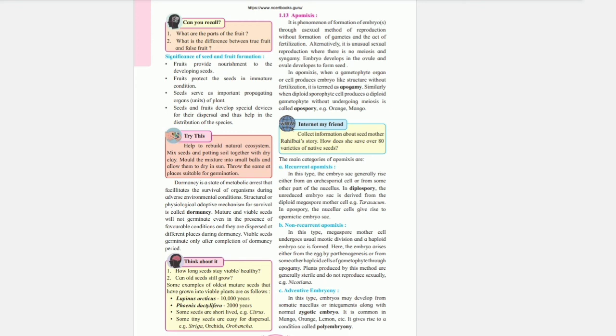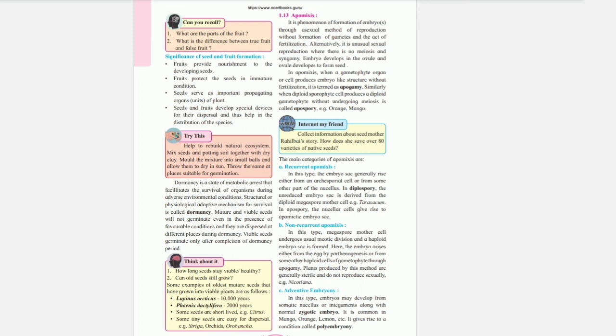In apomixis, when a gametophyte organ or cell produces an embryo-like structure without fertilization, it is termed apogamy. Similarly, when a diploid sporophyte cell produces a diploid gametophyte without undergoing meiosis, it is called apospory. Example: orange, mango. The main categories of apomixis are recurrent apomixis, non-recurrent apomixis, and adventive embryony.